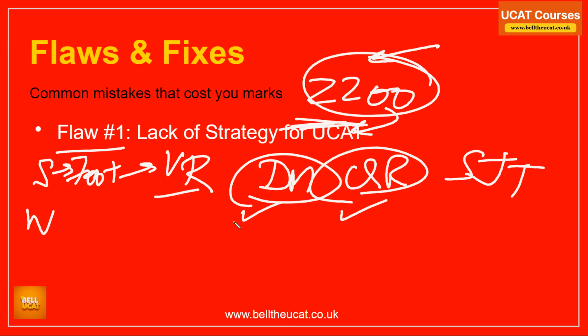Then there are strategies as well. I've not made a video on this; verbal reasoning strategy I usually hold back for the paid users on Build the UCAT, apologies for monetizing it. But I'm trying to give you a sneak peek on the strategy that I discuss with all the students. If 700 plus from DM and QR is pushing you up, you can more or less be satisfied with 670 in verbal reasoning. Now, how do I get 670? This is where we go on.